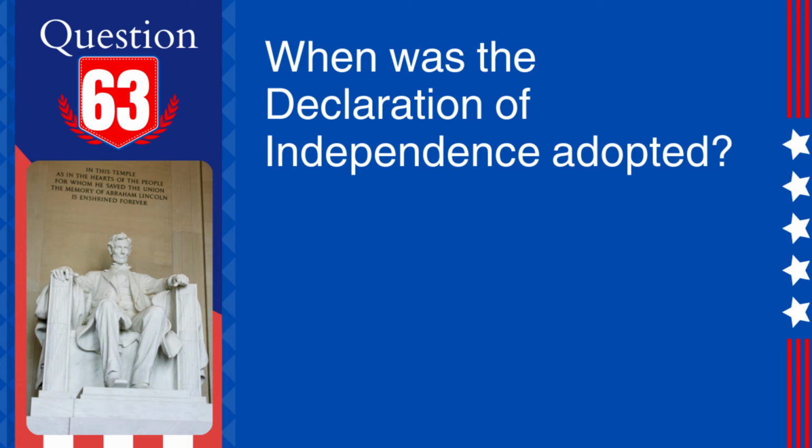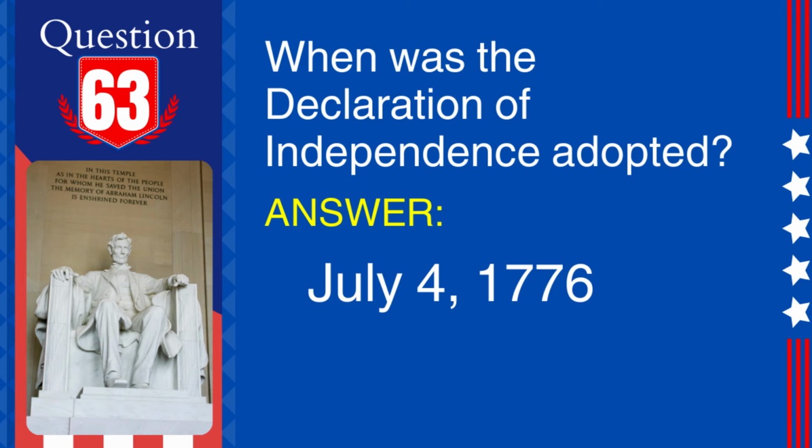63. Question. When was the Declaration of Independence adopted? Answer. July 4, 1776. Explanation. The Declaration of Independence was officially adopted on July 4, 1776, marking the colony's declaration of independence from British rule.